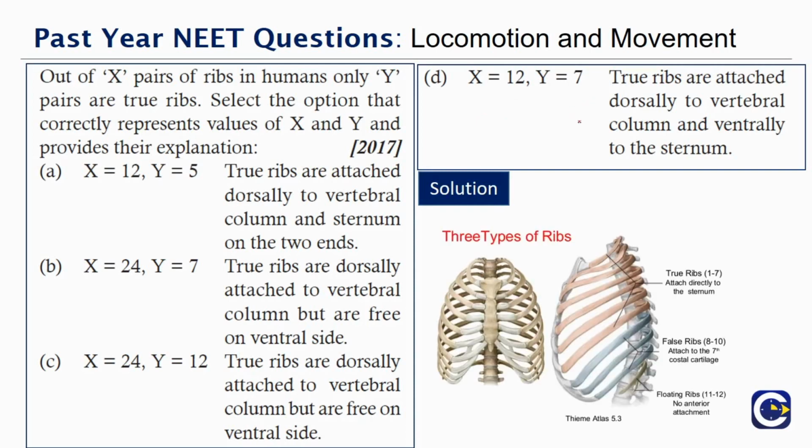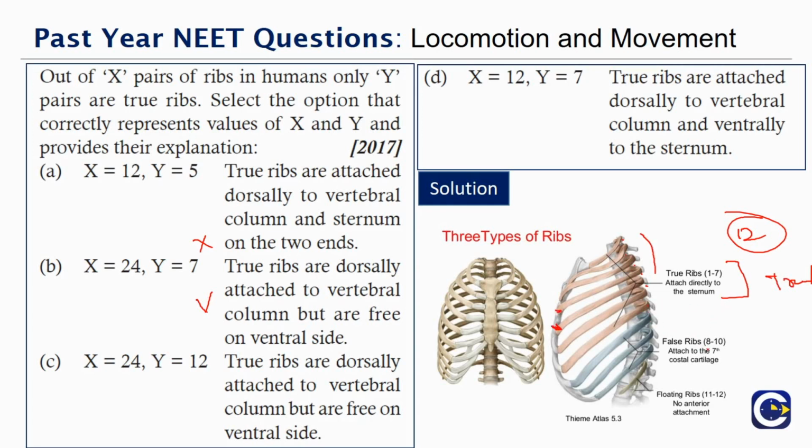So we have 3 types of ribs here. Basically there are 12 pairs of ribs. So we can reject both of these options. So we have 12 and 12. So the first 7 are true. Why do we call them true? Because they are attached to the vertebrae, and anteriorly, on the ventral side, they are attached to the sternum.